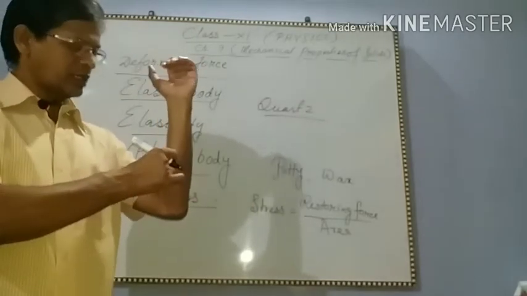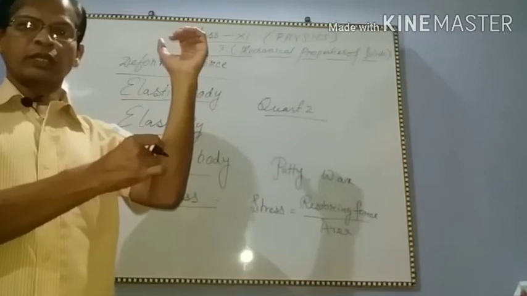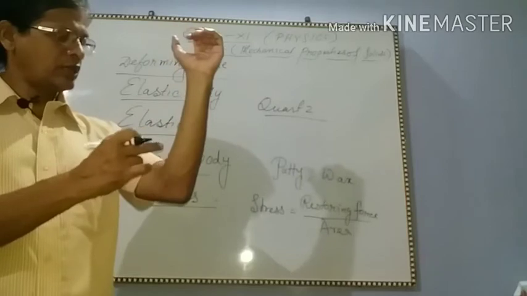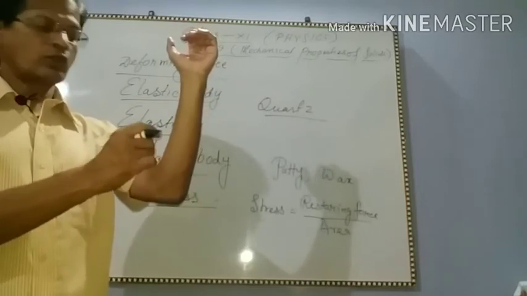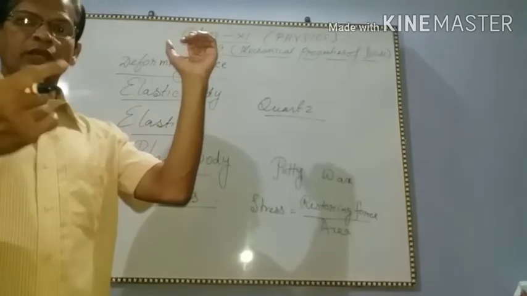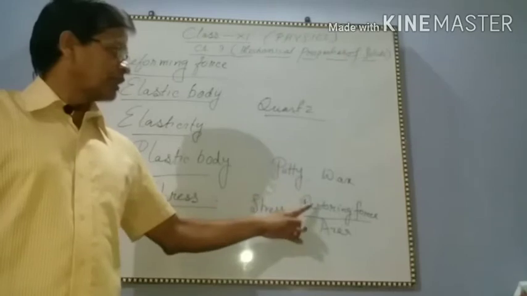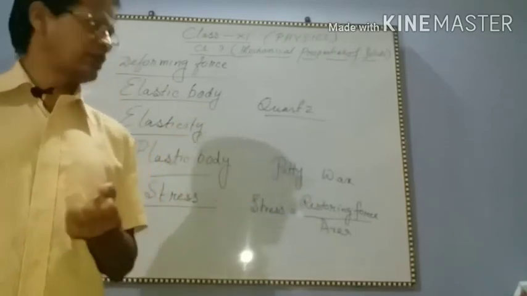If an external force is applied, the restoring force tries to regain the original shape. The external force acts in one direction and the restoring force in the opposite direction. So the restoring force and external force become equal within the elastic limit.